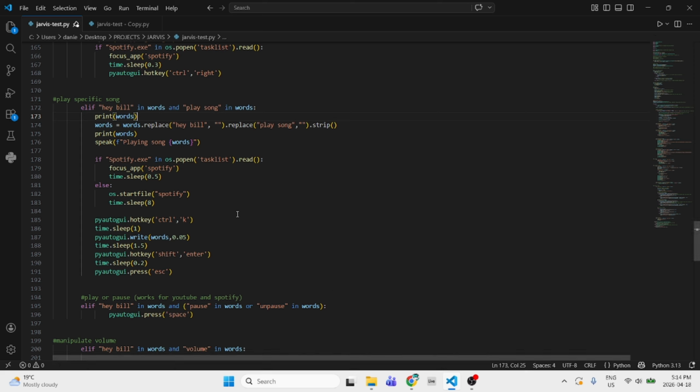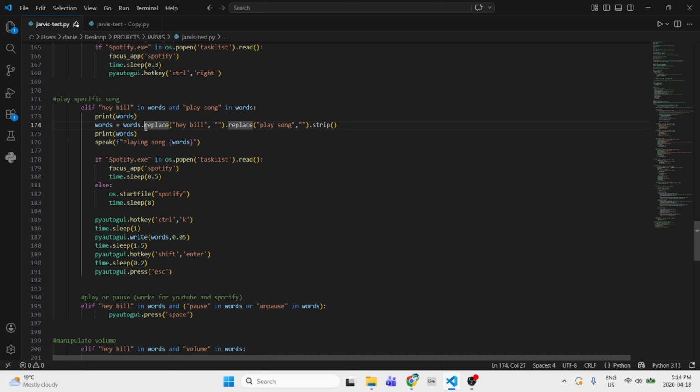So basically, if I say "Hey Bill, play song Stitches," right? It'll save words equals words that replace. Sorry, I did this like yesterday, I think. So it takes some time to actually remember what this is.